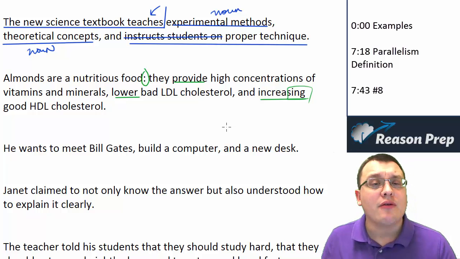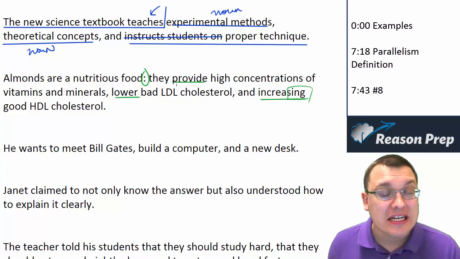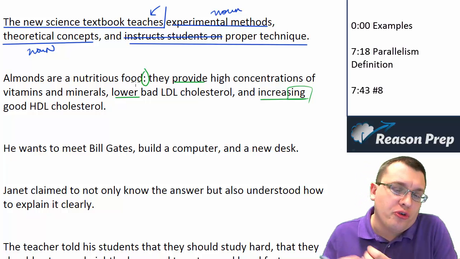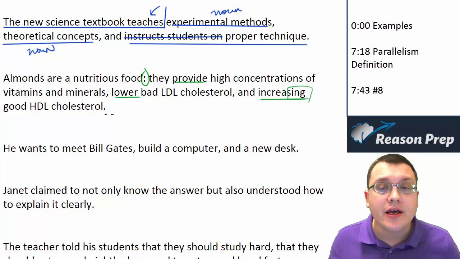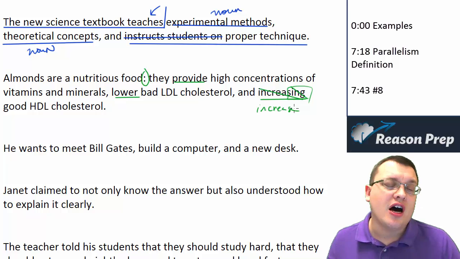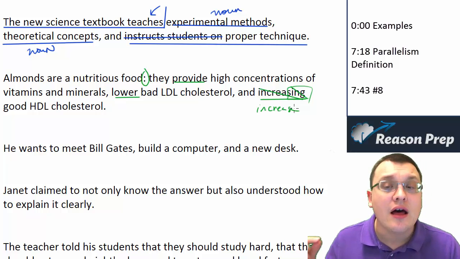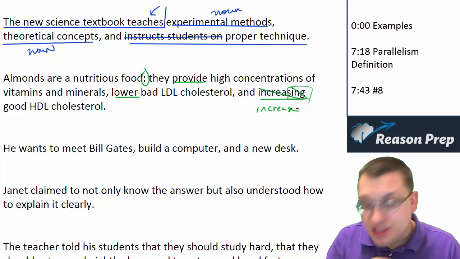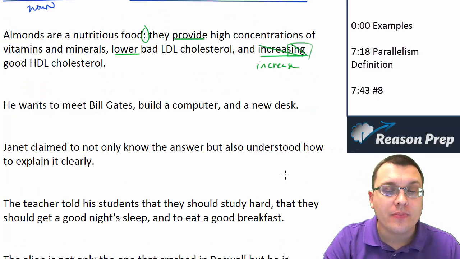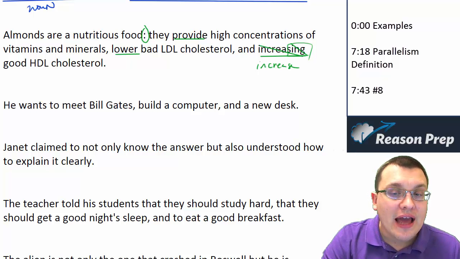Why are we switching that? You could, in theory, make them all ing. You'd have to change some things around. So you could do providing, lowering, increasing. But it's much easier in this case just to change this to increase. So the sentence would read, almonds are a nutritious food. They provide high concentrations. They lower bad LDL and increase good HDL. So everything is balanced.